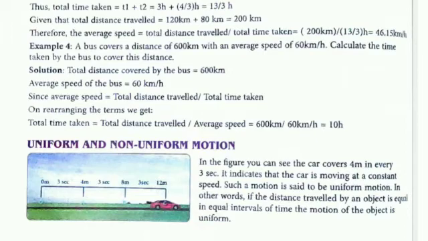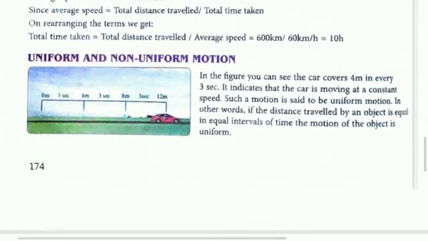Now come to uniform and non-uniform motion. Uniform means moving at the same pace. In this figure, you can see the car covers 4 meters in every 3 seconds. It indicates the car is moving at a constant speed.